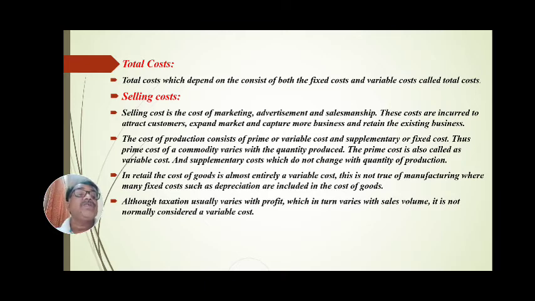The prime cost is also called variable cost, and supplementary cost is the cost that does not change with the quantity of production. This means the cost of production consists of prime or variable cost and supplementary or fixed cost. Thus, the prime cost of a commodity varies with the quantity produced.